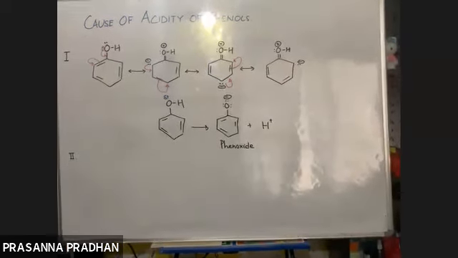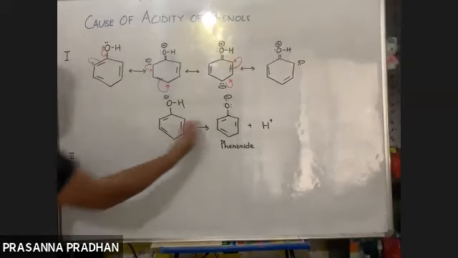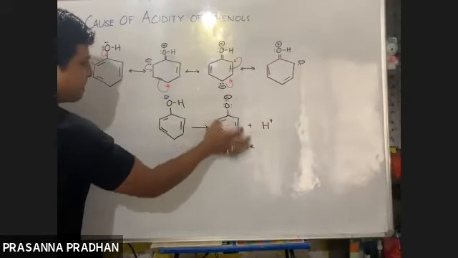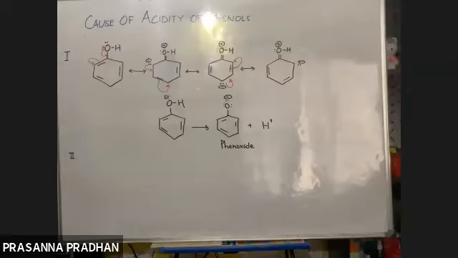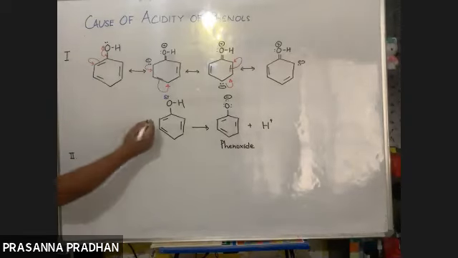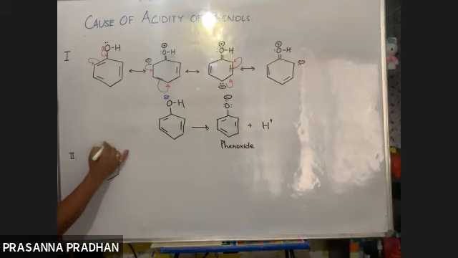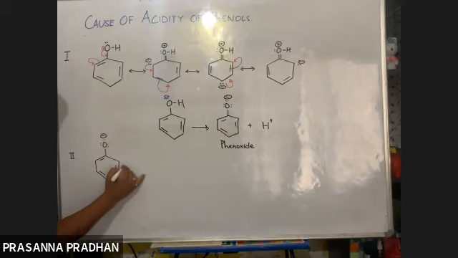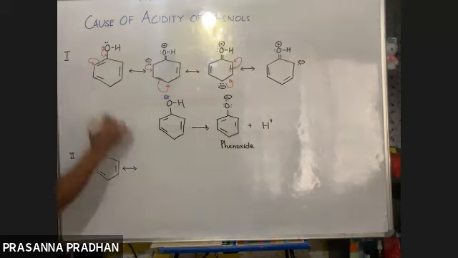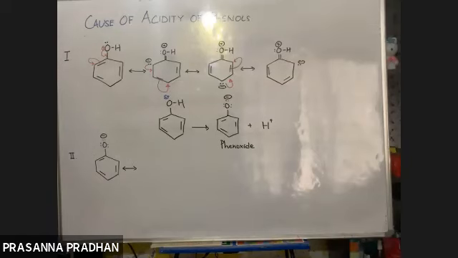What is the conjugate base of phenol? Phenol acts as an acid, and the anionic part left after proton release is known as the phenoxide ion. So for the second explanation, let me draw the resonating structures of the phenoxide ion. Here the negative charge is again a part of a conjugated system. Just like phenol, the phenoxide ion is also stabilized by resonance.